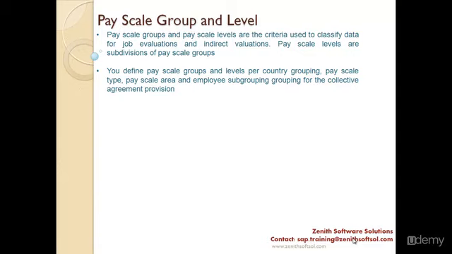So these 5 items are really important: pay scale type, pay scale area, employee subgroup grouping for PCR and CAP, and then pay scale group and level. These are really important for info type 8, because without this particular configuration you will not be able to go to info type 8. I'll show you what info type 8 looks like and where this configuration impacts it.